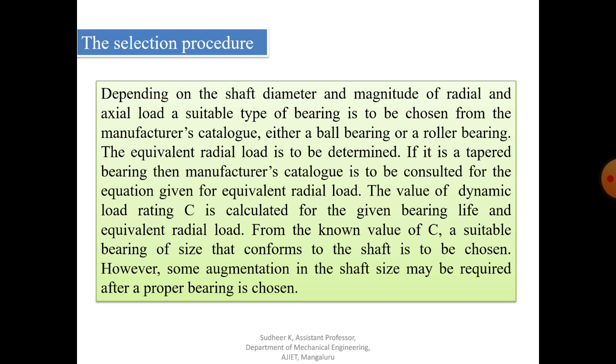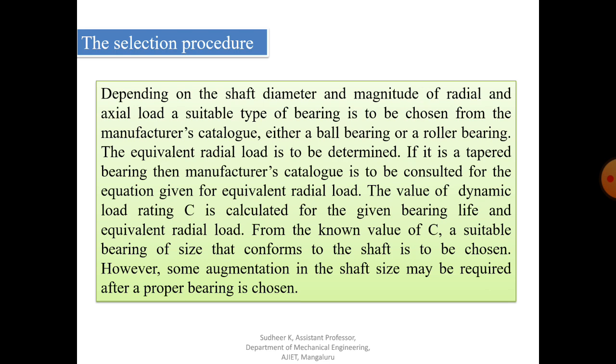Once you get the equivalent load from the equation, there will be a relationship between the radial load and axial load, and we have to calculate the equivalent load. After that we need to find L10. L10 is the million revolutions, it is nothing but bearing life. You have to express it in terms of L10, and after that we have to find the dynamic load capacity. Just now we discussed that two equations are there, one for ball bearing and one for roller bearing.